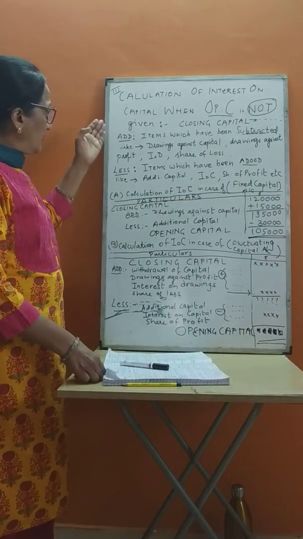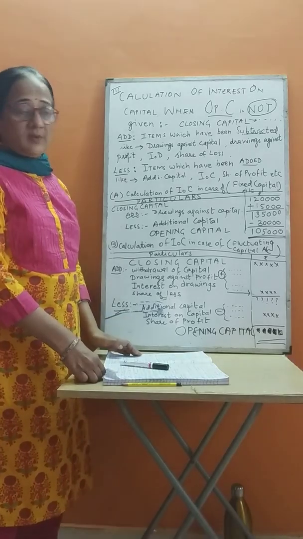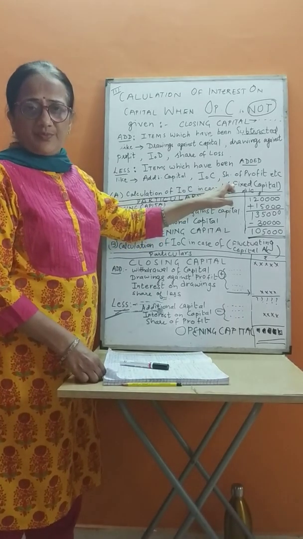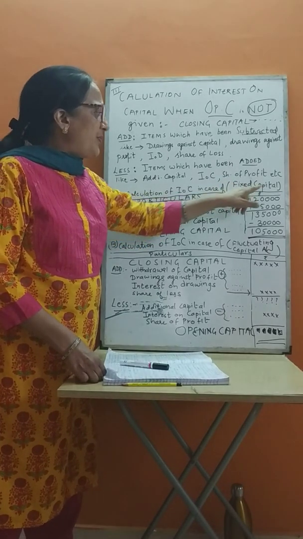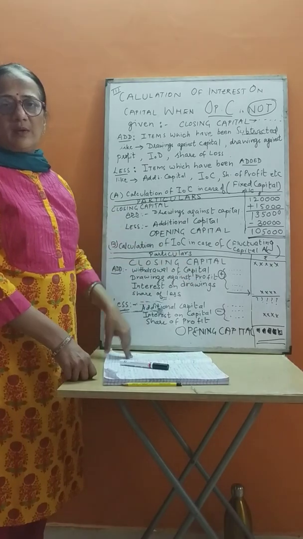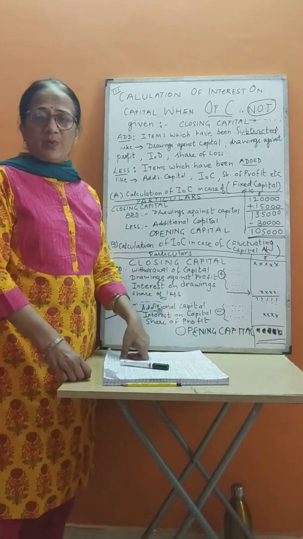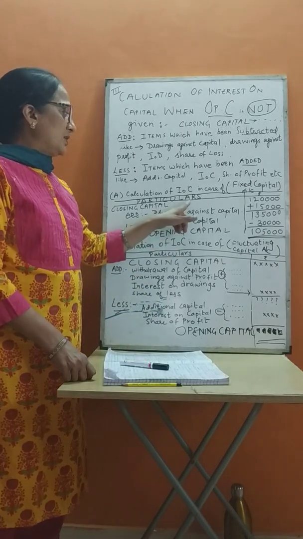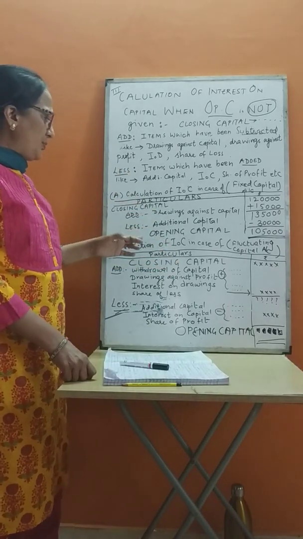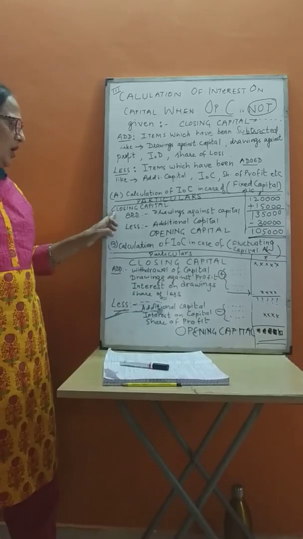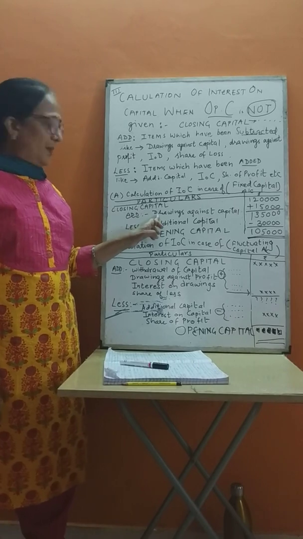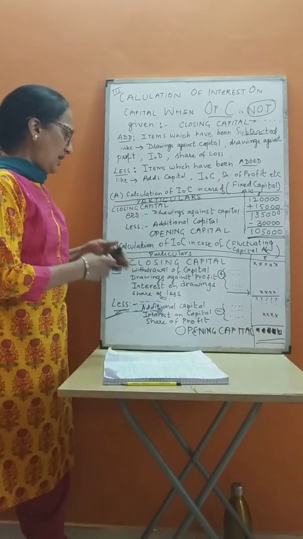We can understand this through a very simple tabular form. Calculation of interest on capital if the accounts of the partnership firm are maintained as per the fixed capital method. Make two columns, particulars and amount. When the partners' accounts are maintained as per the fixed capital method, the capital accounts are fixed, and whatever fluctuations are there are made through the current account. So when you are supposed to find out opening capital, how do you start from closing capital? You have to add drawings against capital, and then you have to less additional capital. Correct?